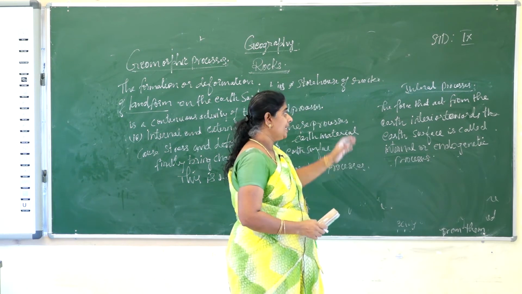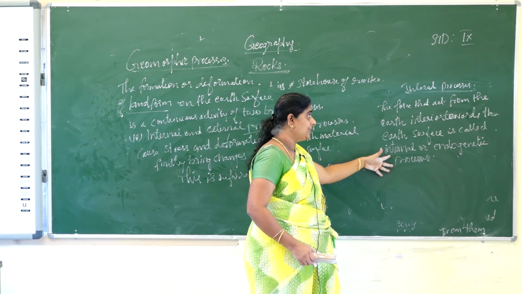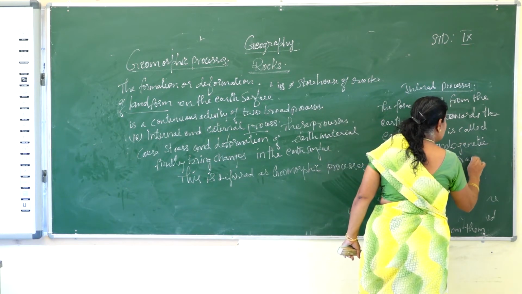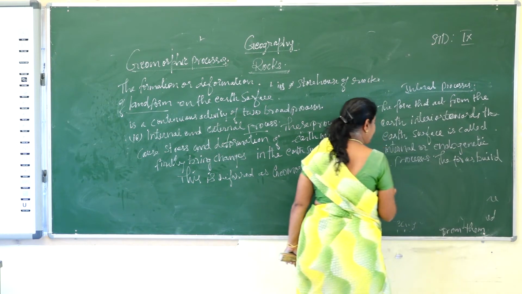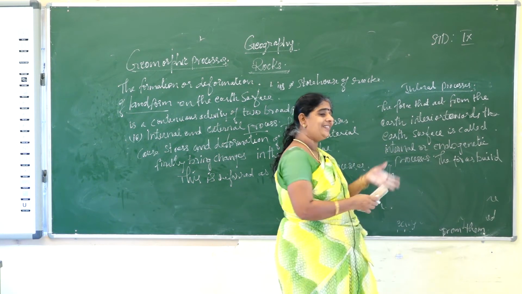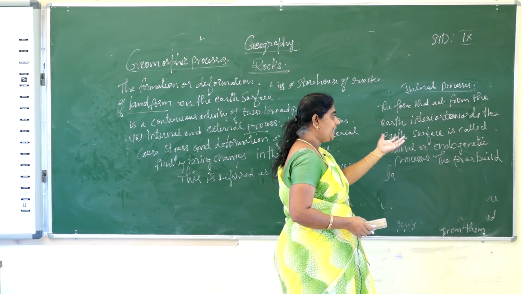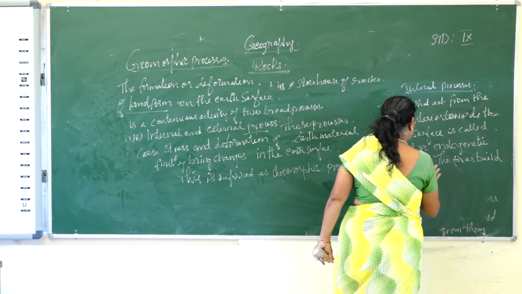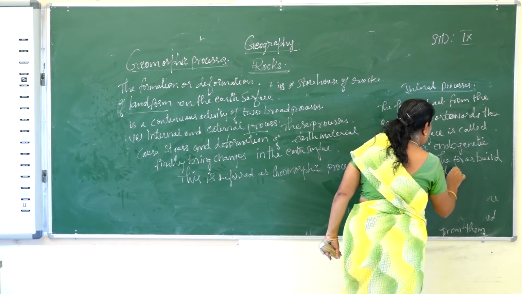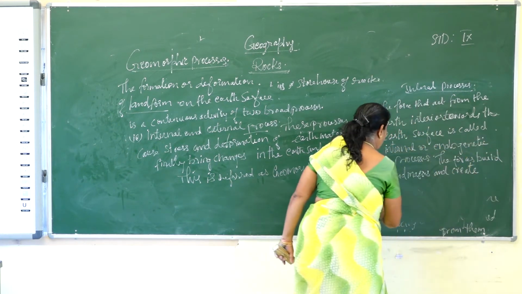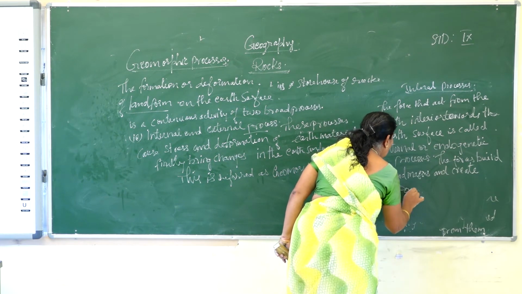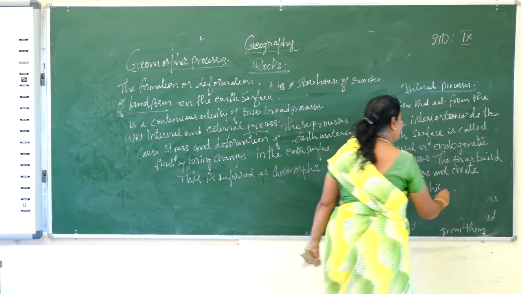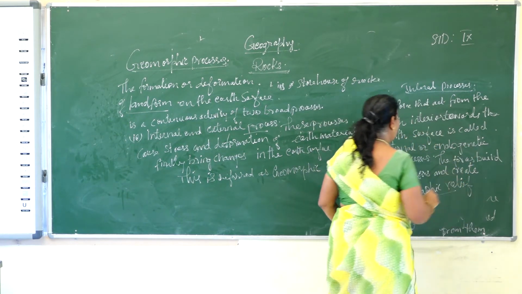For example, if it is an internal process, what will happen? The forces build. What will it create? If anything happens inside the earth, that leads to building land masses and creating topographic relief, the landform structure.